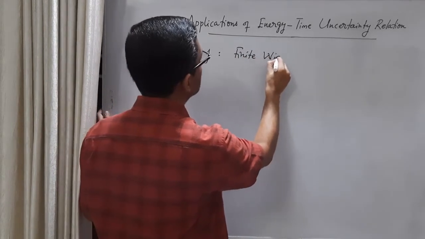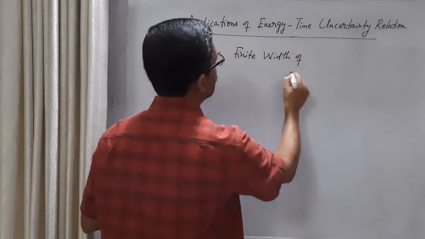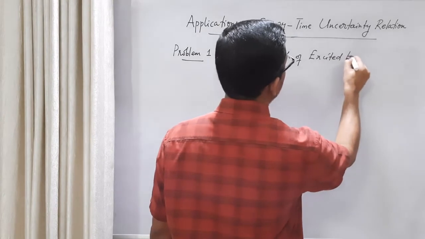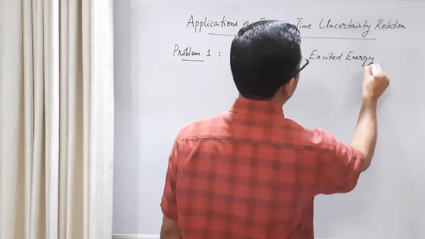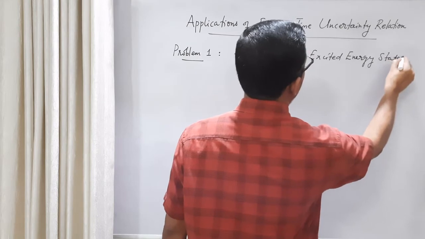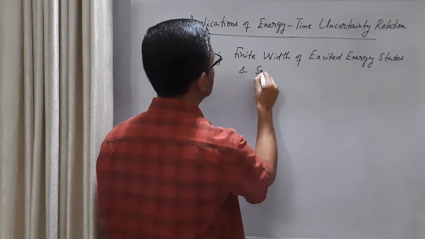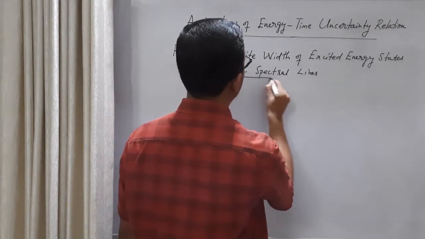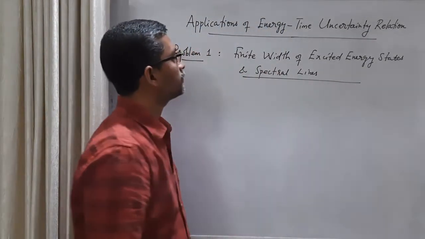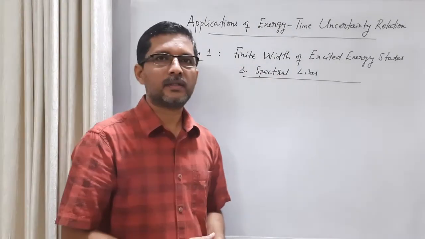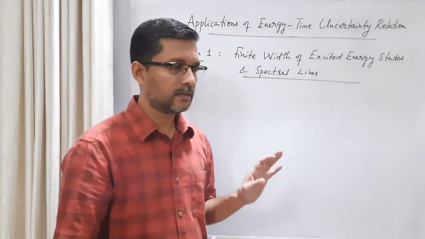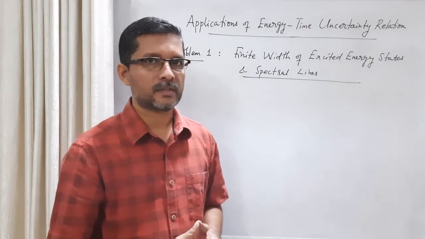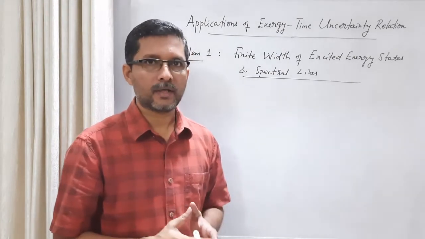Finite width of excited energy states and spectral lines. Okay. Finite width of excited energy states and spectral lines. I have mentioned about this during the discussion on energy time uncertainty relationship. Now let us do some calculation.